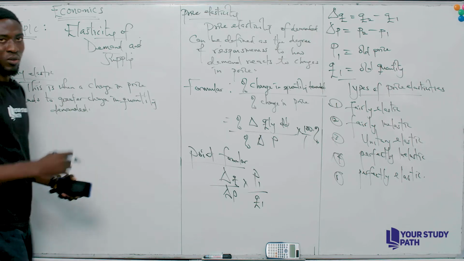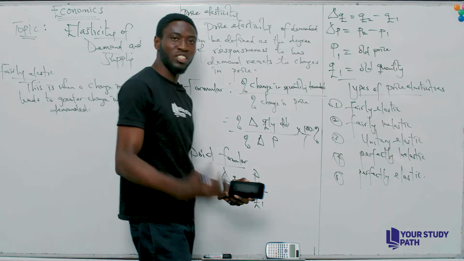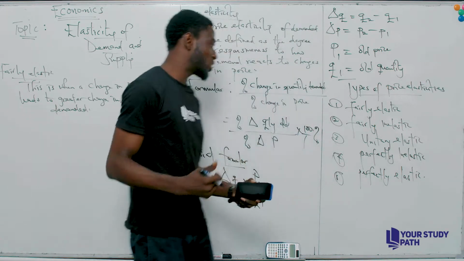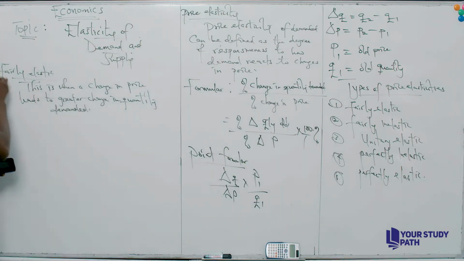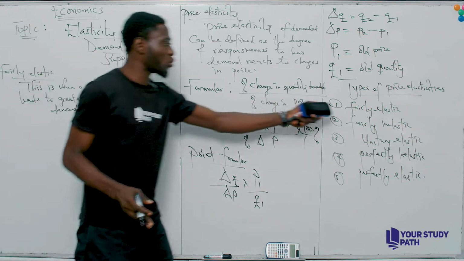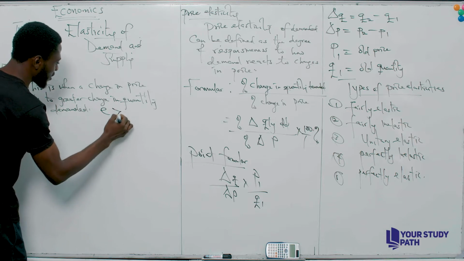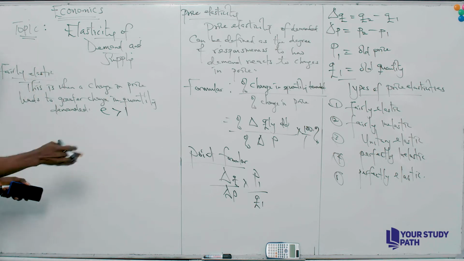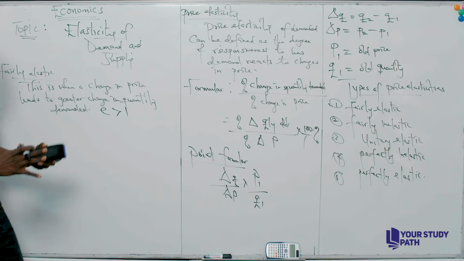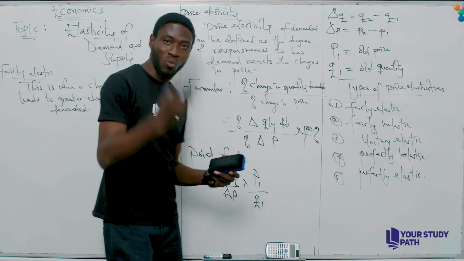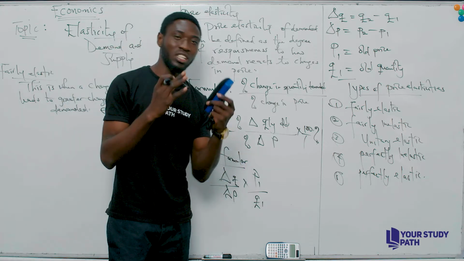So we can see now, when a change in price leads to a greater or a greater percentage change in quantity demanded. Now, what is the interpretation of fairly elastic? It's very simple. The interpretation is E greater than 1. So anytime you solve for fairly elastic, the interpretation is given as greater than 1. That is, your elasticity is greater than 1.